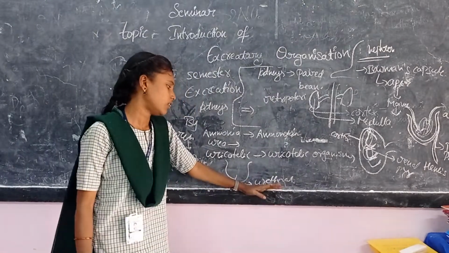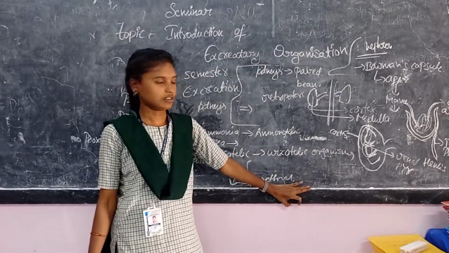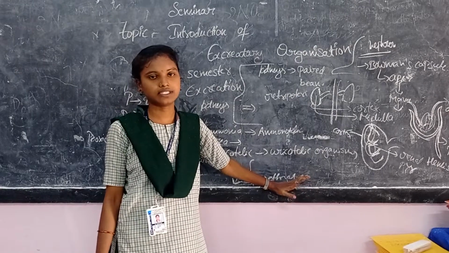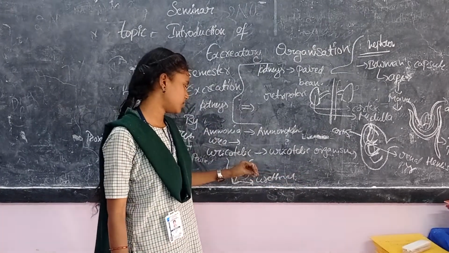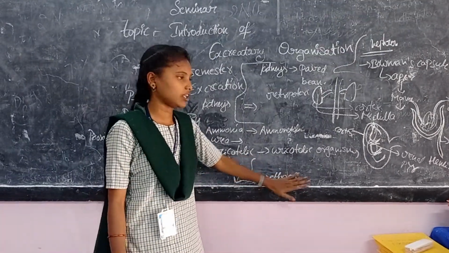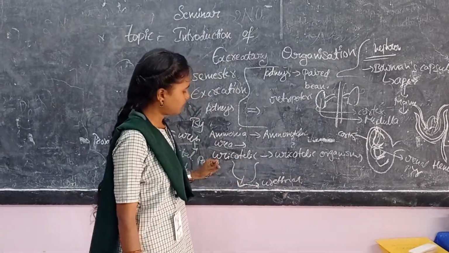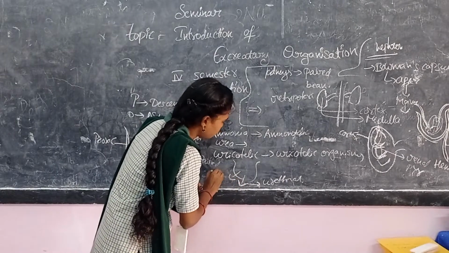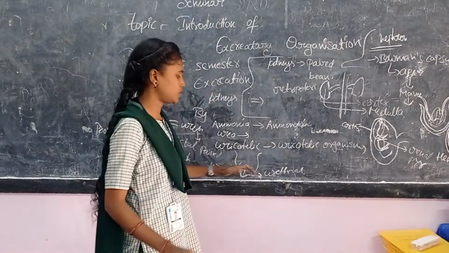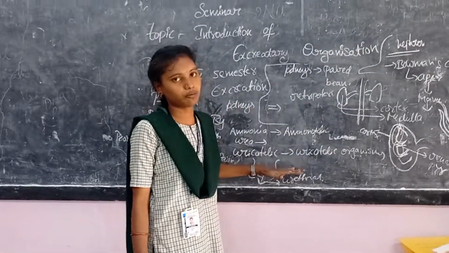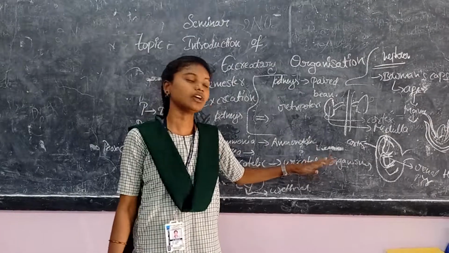In females, the urethral aperture can be seen by the vaginal aperture. In males, this urethral aperture merges into the penis opening, and from the urinary bladder through the urethral aperture, the urea, which is a form of nitrogenous waste, can be sent out from the body.